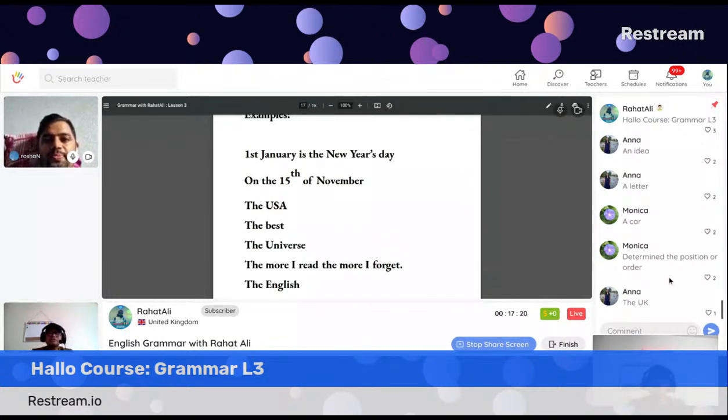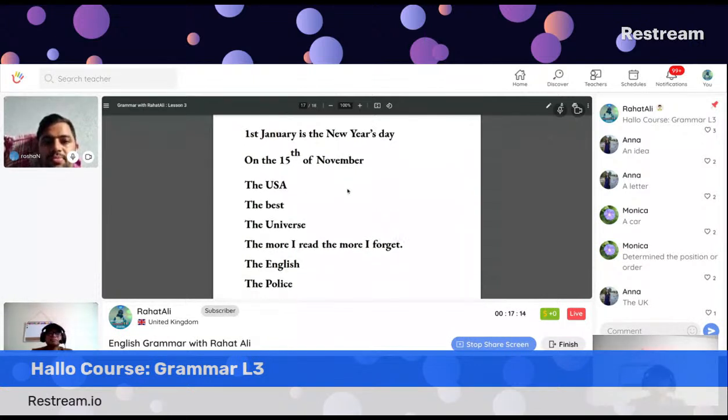The UK. The police. Police is a collective noun. If you say the English, what does the English mean here? I think it is only one thing in the world. No, I mean to say, is it a collective noun or a proper noun? Proper noun. The subject of some specific book or language.